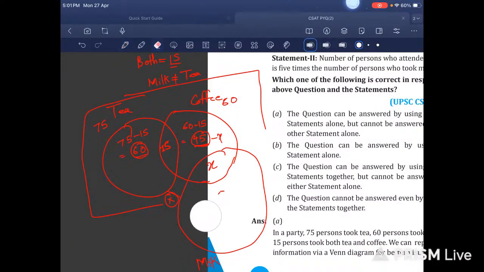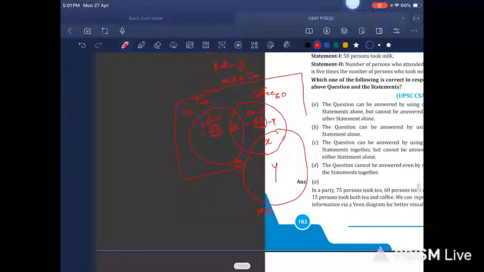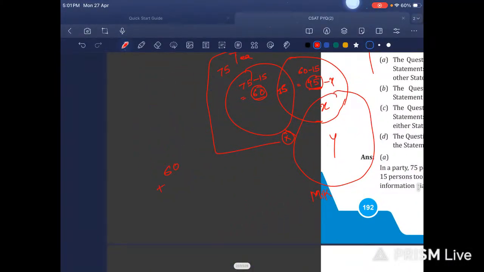Then this would be Y. This would be Y. And now it is asking how many persons attended the party. So that would be what? 60 plus 15 plus 45 minus Y plus X plus Y. 60 plus 15 plus 45.